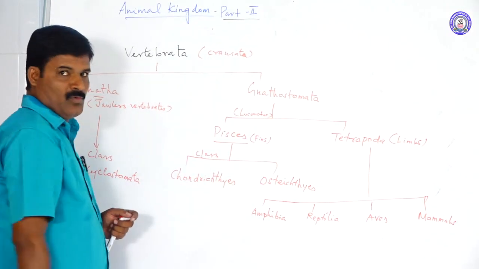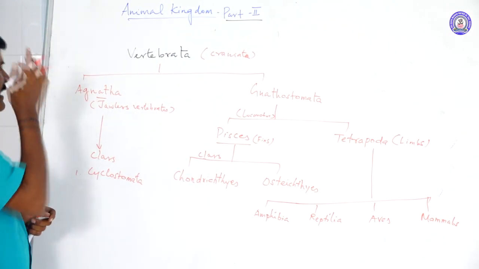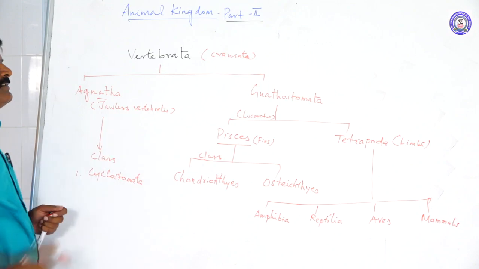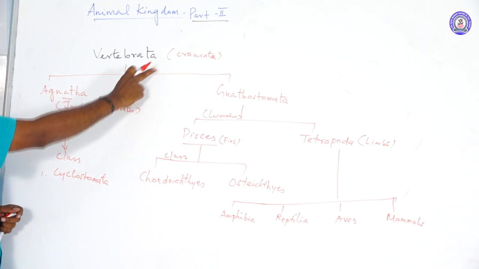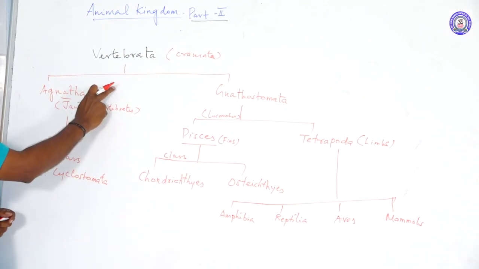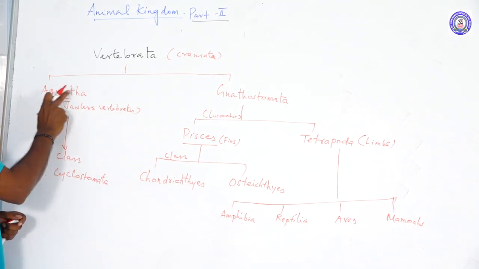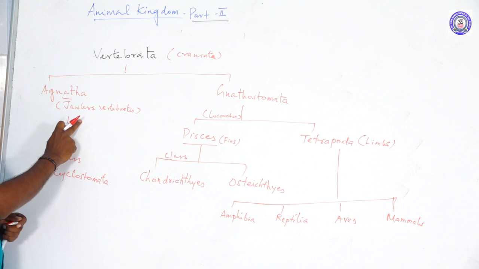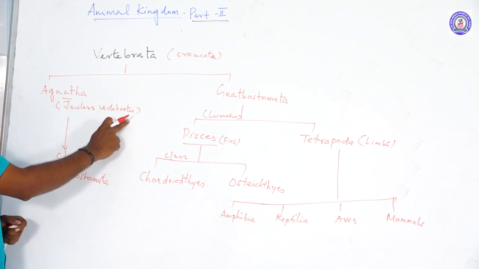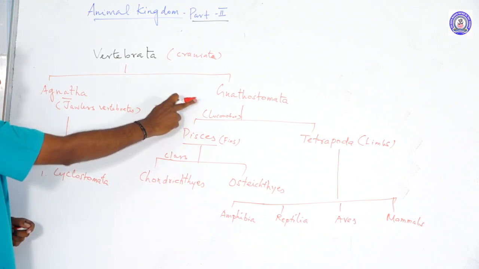These are the tetrapod. So again, I repeat, the vertebrates are otherwise called Craniata due to the presence of the cranial box. These are divided into two subdivisions. One is Agnatha, which means the mouth is not supported by jaws, hence jawless vertebrates. Another one is Gnathostomata.